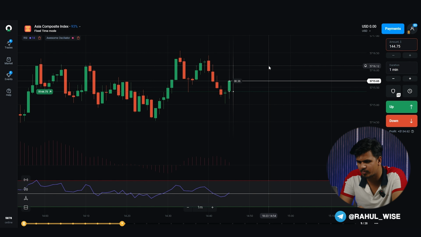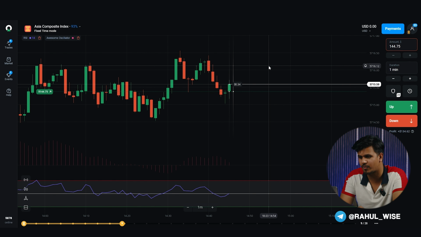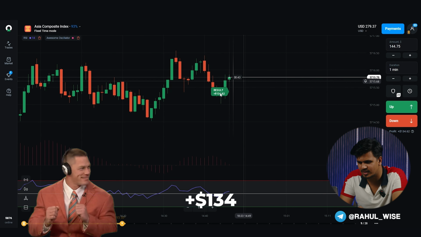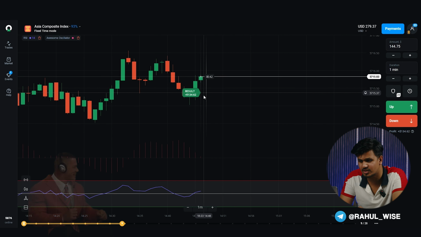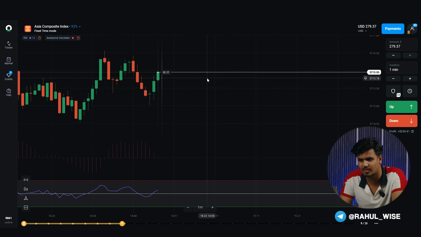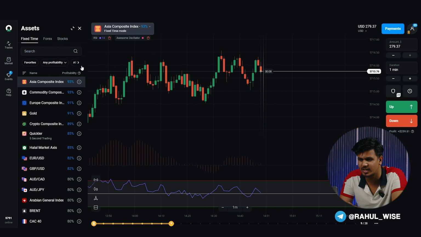Analyzing the movement of the chart, we notice a sudden upward spike, which increases our chances of ending up in profit. So, as our trade ends, we see that our strategy worked. Our second trade ends in profit and our balance is now $279. We will now increase our trade amount to $279.